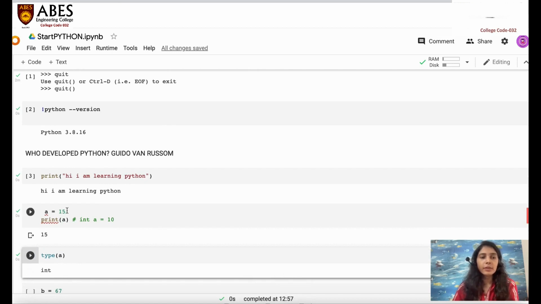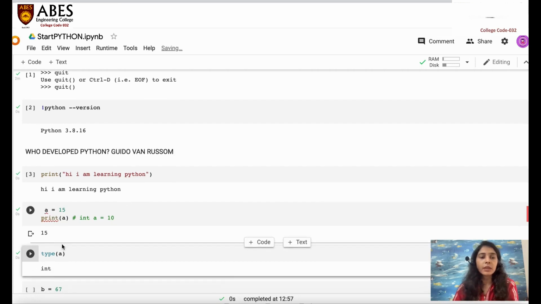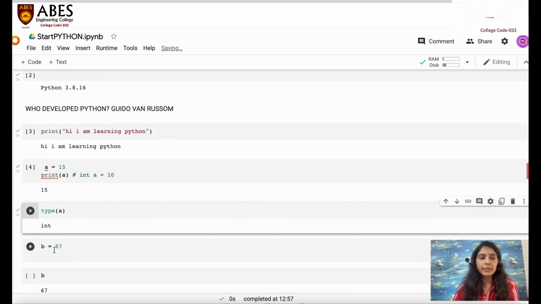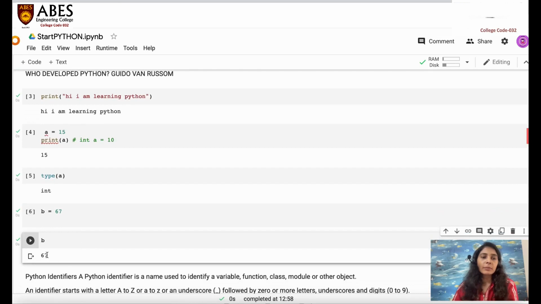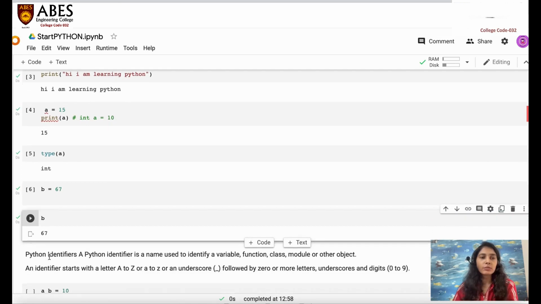So automatically, when you are assigning the value to a, it will judge from the number which data type that particular variable is. So let's move towards the next cell. You can see over here we are assigning the value 67 to b. If I want to print the value of b, there are two methods. One, I have told you, print a, and just write down b. If you write down b, it will give you the value 67. So there are two ways to print the value.